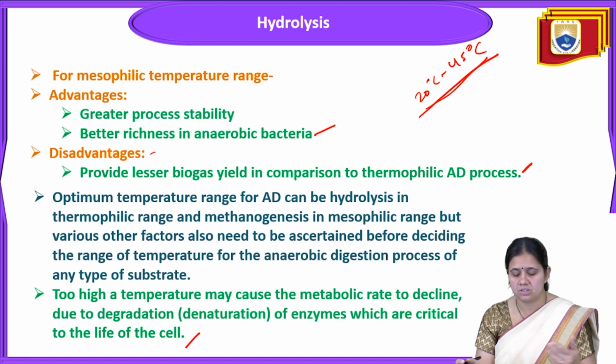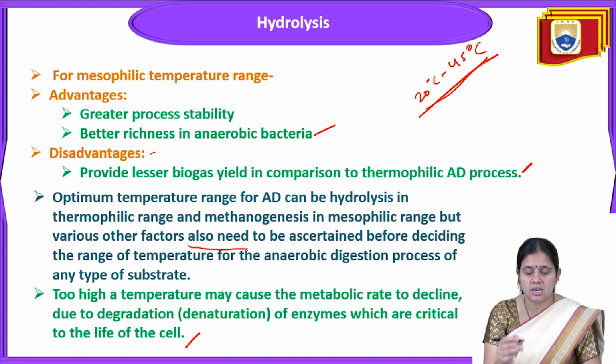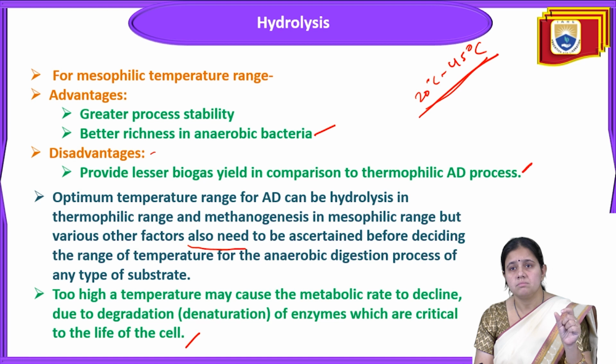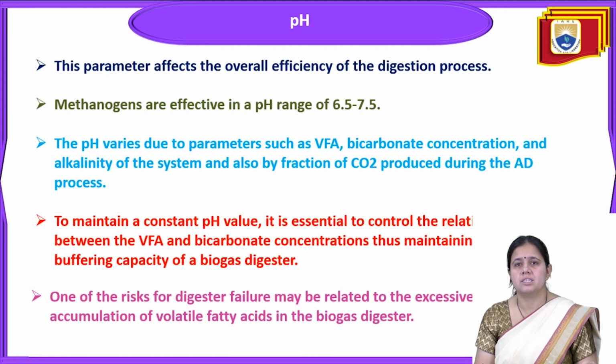For the mesophilic range, various other factors also need to be ascertained before deciding the range of temperature for the anaerobic digestion. Some other factors are there that will be helpful for deciding the range of temperature for the anaerobic digestion process of any type of substrate. The next factor is the pH.